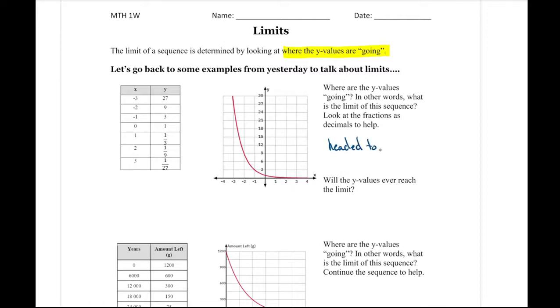We could say they're headed towards 0. Right? We've talked about this before. If I keep on dividing by 3, I'm going to get a smaller and smaller number, but I'm never going to quite get to 0. So will these y values ever reach the limit? No. I'm never going to reach the limit, but I'm going to get very, very close. If I keep dividing a number by 3 or taking the third of something, I'm never going to quite reach 0.